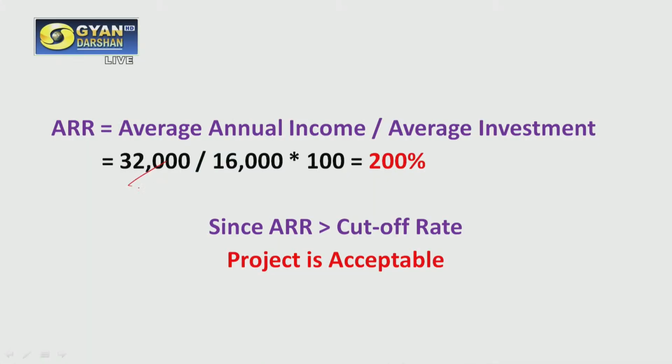Average income, which is already given in the question, is 32,000, average investment is 16,000, and to convert it into percentage terms, I'm multiplying this by 100, and ARR in this case is 200%. The standard given by the management is 80%, and since we are able to earn 200% from this printer, we are going to accept the project which includes this printer.